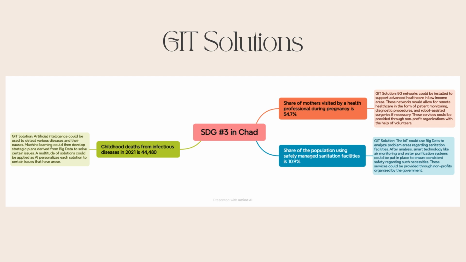And then the last one is childhood deaths from infectious diseases in 2021, which is 44,480. And then I think that artificial intelligence could be used to detect various diseases and their causes. Machine learning could then develop strategic plans derived from big data to solve certain issues. A multitude of solutions could be applied as AI personalizes each solution to certain issues that have arisen.